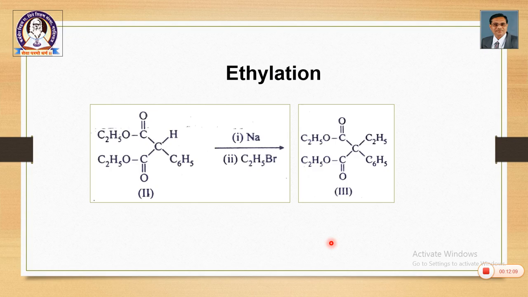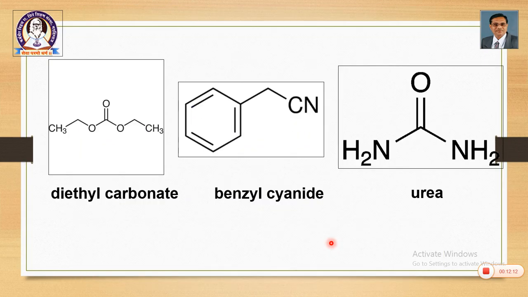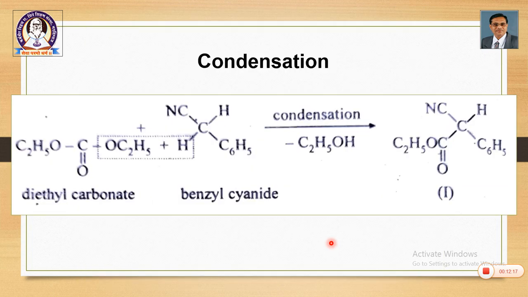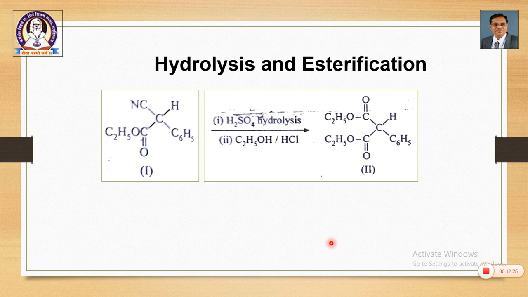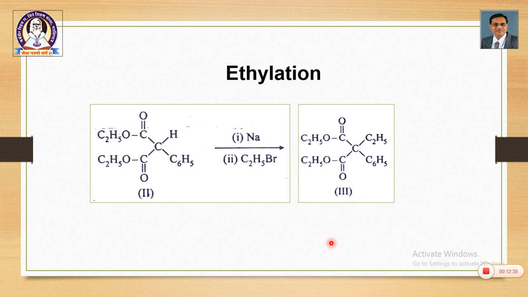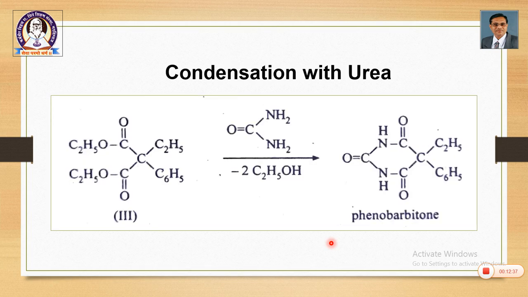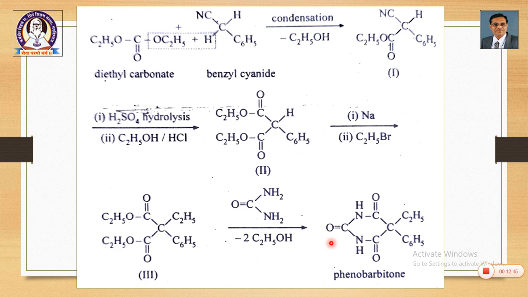So, once again in short I will revise the whole thing. So, the starting materials are diethyl carbonate, benzyl cyanide and urea. Then in the first step it is condensed to get the condensation product. The condensation product has a cyanide group. The cyanide group is converted into an ester through hydrolysis and esterification. In the next step the hydrogen is replaced by an ethyl group to get ethyl phenyl diethyl malonate, and ethyl phenyl diethyl malonate is condensed with urea to get phenobarbitone or phenobarbital, which is the desired product at the end.